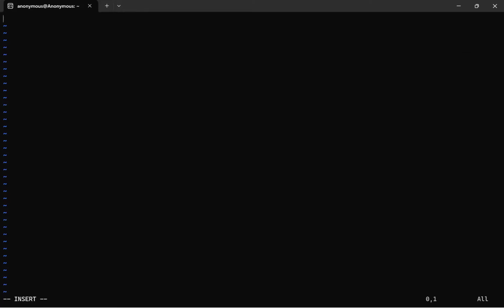In the left side bottom it is showing insert. If it's showing insert, it means it is in insert mode. Now we can write whatever program we want. It is the first program, right? So that's why I'm giving a one line program to execute.